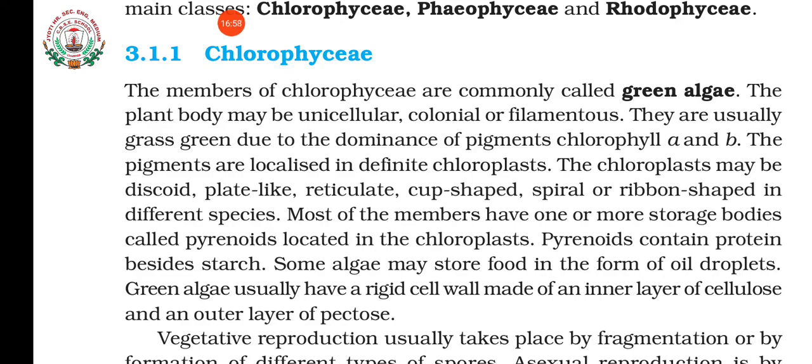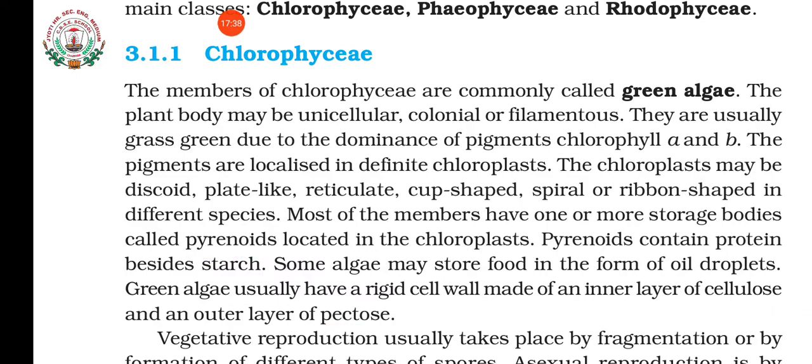The chloroplast has certain structures known as pyrenoids. What are they? Pyrenoids contain protein and starch, so they store the food materials. Where can you find the pyrenoids? On the chloroplast. Their cell wall is made up of cellulose, and you can see an outer layer of pectose. The outer layer is pectose and the inner layer is cellulose.